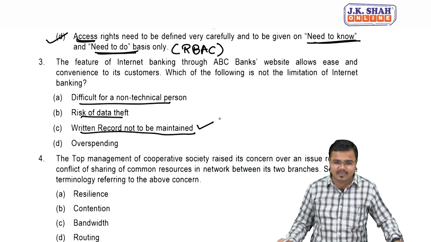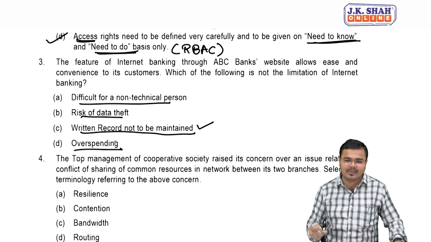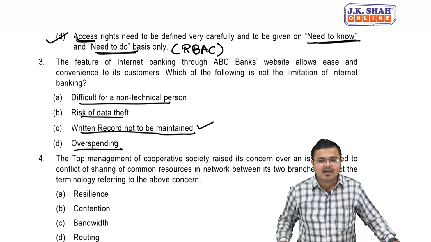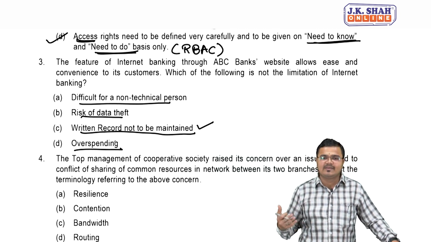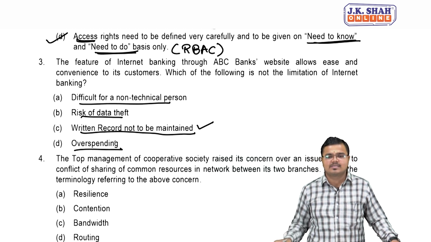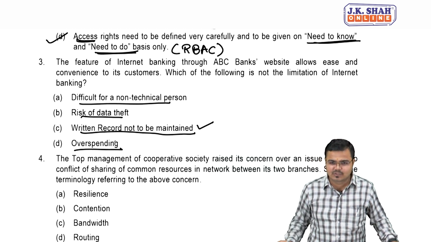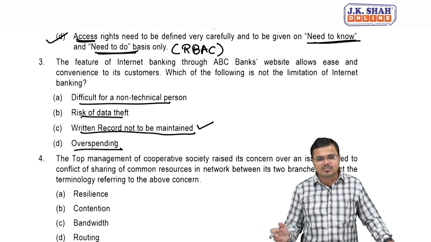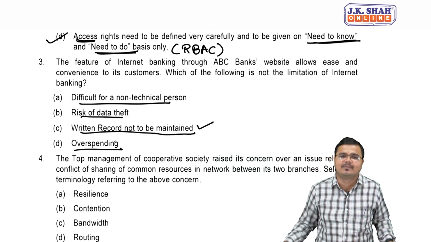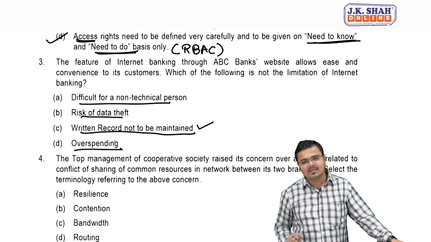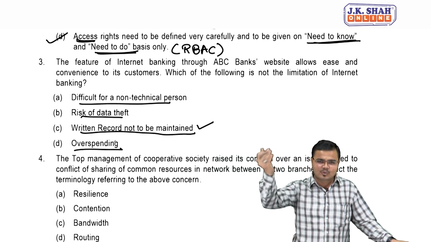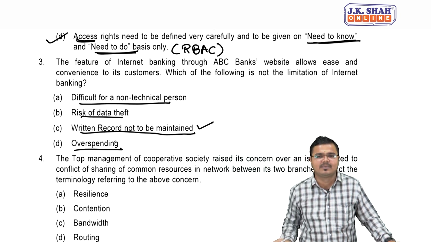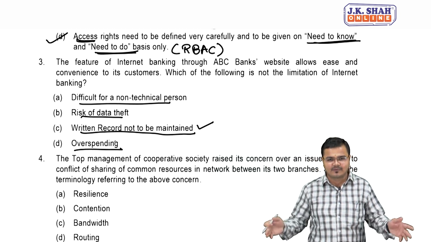And overspending, let's discuss this point also. The reason is very simple. Earlier there was not easy availability of money transfer, so people were not used to spending everywhere. To share a simple example, suppose you want to do a party. Earlier we used to go to the bank, withdraw the cash and then celebrate the party, of your first salary or anything.